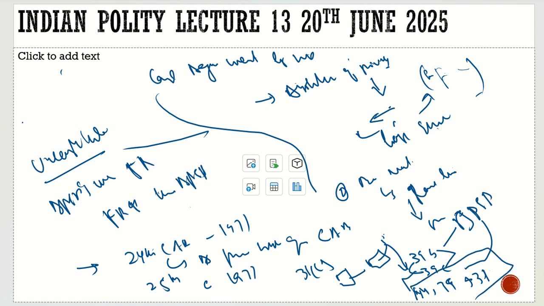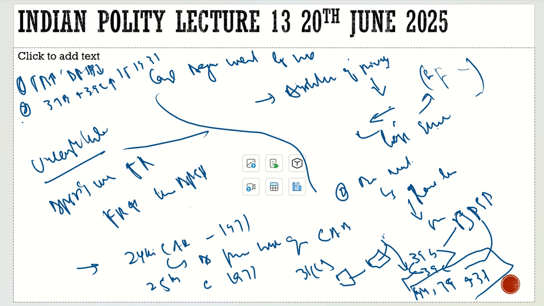So here we established two things. First, fundamental rights are superior to DPSPs. But there are two DPSPs, Article 39B and 39C. They are superior to what? They are superior to a few fundamental rights. What are these fundamental rights? 14, 19, and 31. They are superior to these fundamental rights.